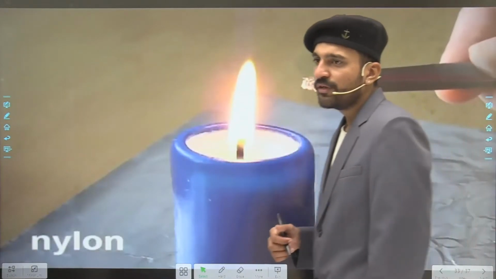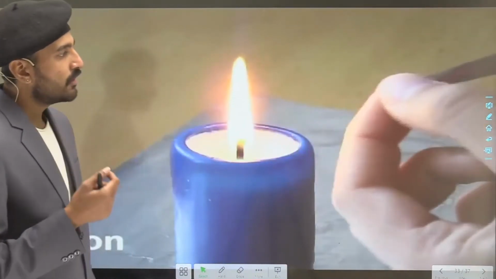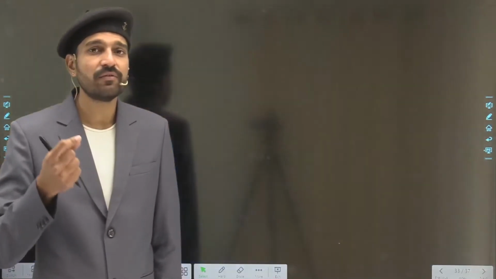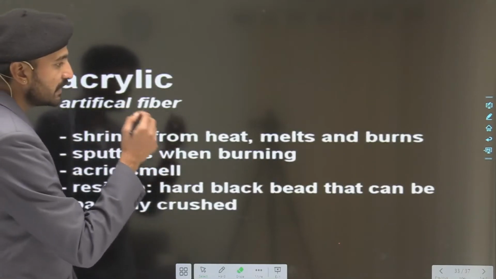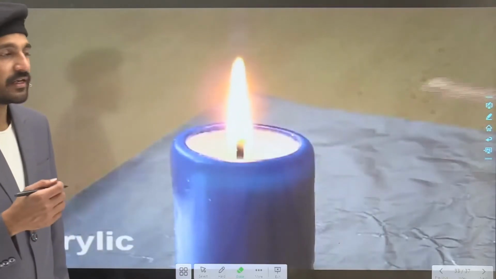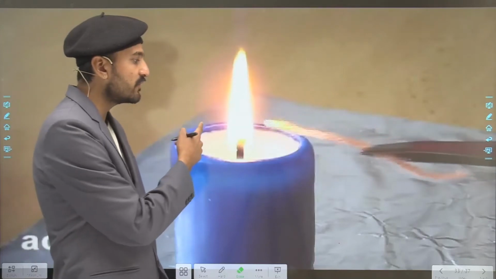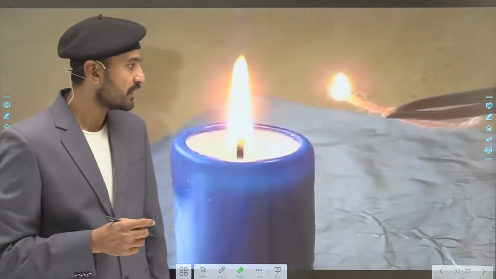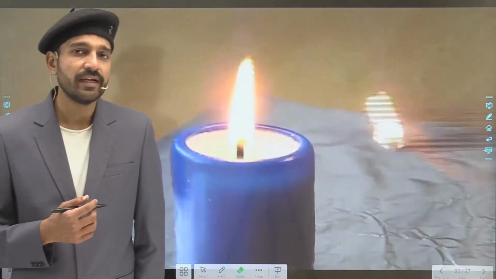So now moving to the next fiber, that is acrylic. So here students, talking about acrylic, how it behaves when we put it into the flame. So acrylic shrinks from the heat and melts and burns. You can see that when we put the acrylic fiber, it simply shrinks away from the flame and it melts. It does not catch fire easily. So this is about the acrylic fiber.